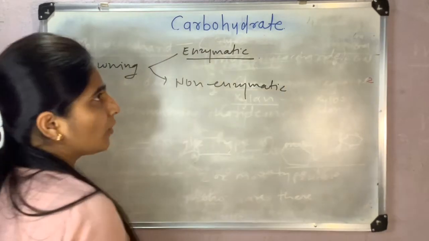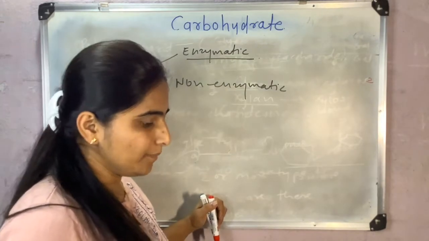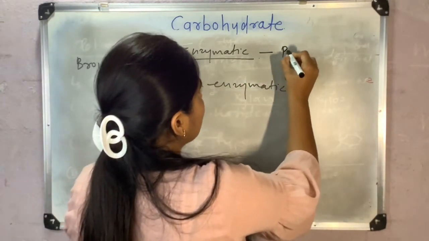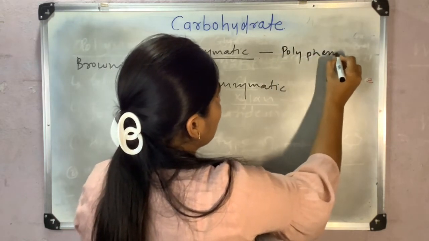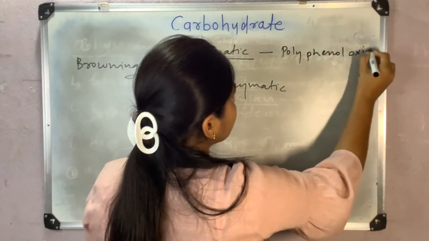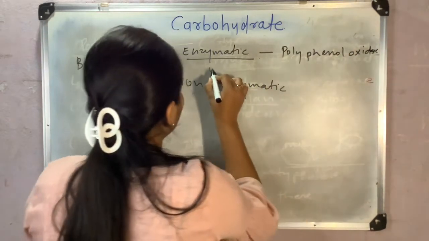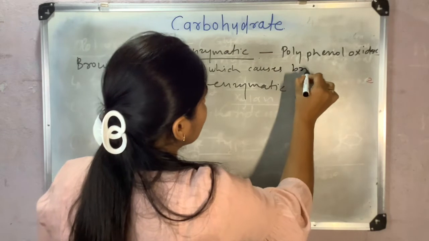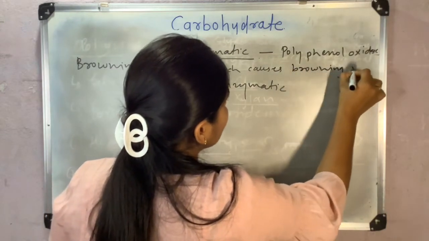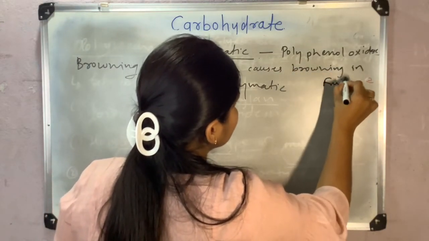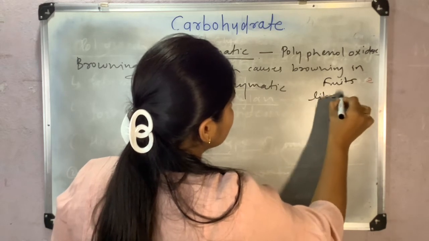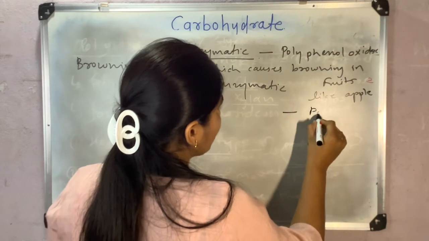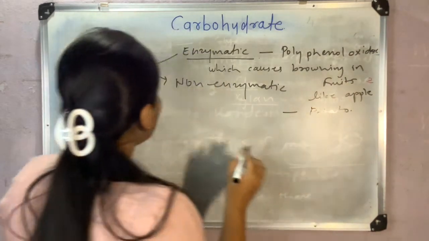In enzymatic browning, there is one enzyme which is polyphenol oxidase, which causes browning in fruits like apple, and one more example is potato.